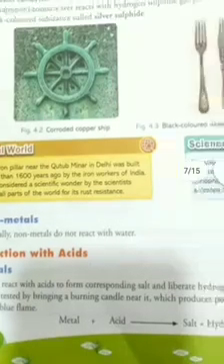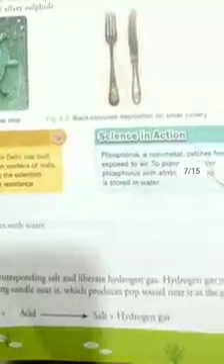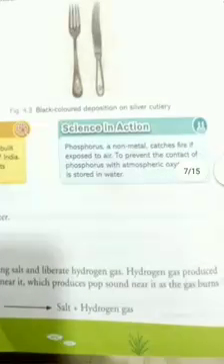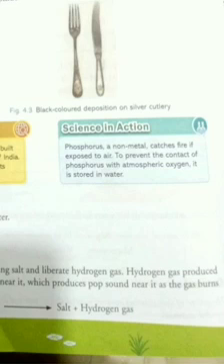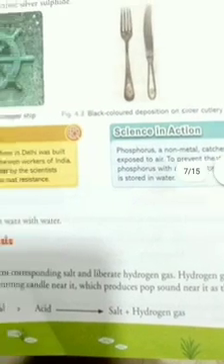You can have one more example. Phosphorus is a non-metal. Two types of phosphorus we have: one is white or yellow phosphorus, and another one is red phosphorus, and they catch fire very readily. Whenever they come in contact with oxygen, they always catch fire. Therefore they are stored under water to avoid the contact of oxygen with phosphorus.